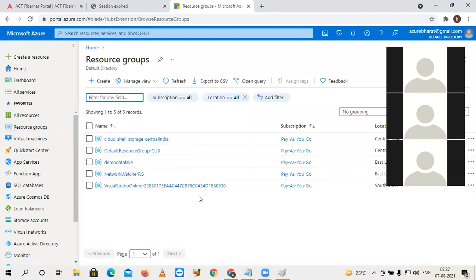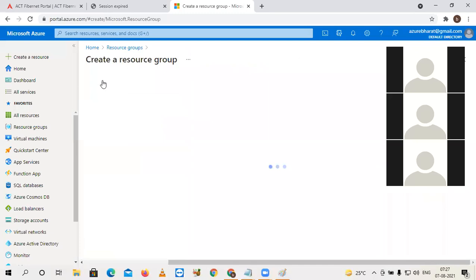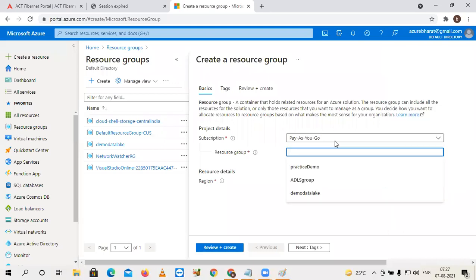All these are existing resource groups. I'm going to create a new one for you. The resource group name I'm giving as demo analytics or demo storage.